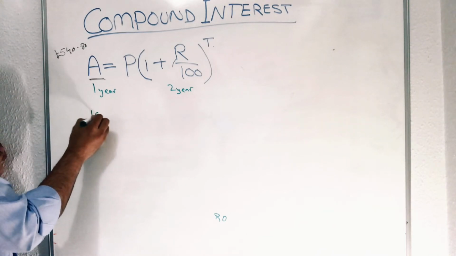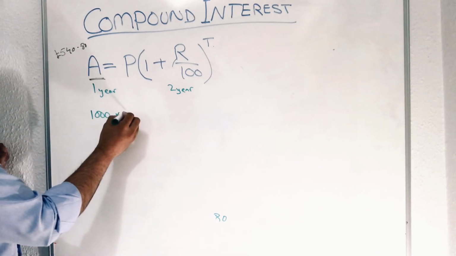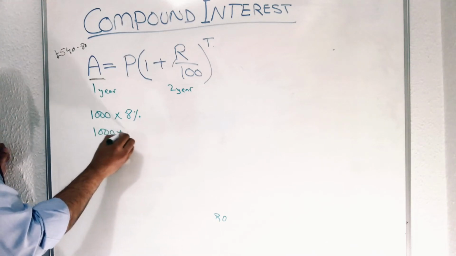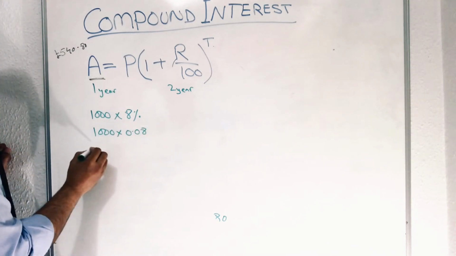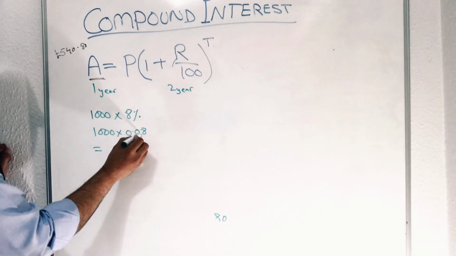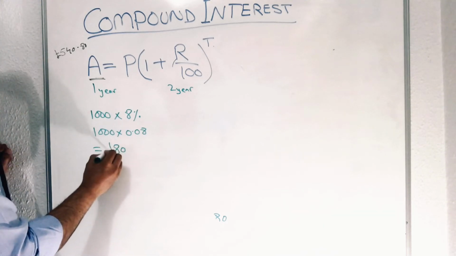After 1 year, 1000 times 8%, which is 1000 times 0.08. When you multiply that value, that becomes 80 pound.